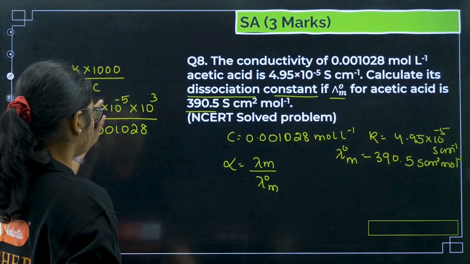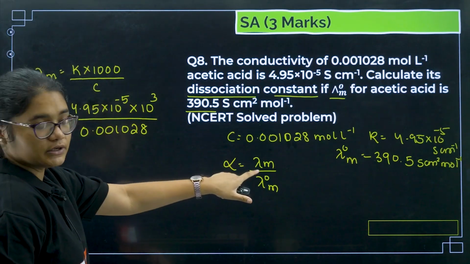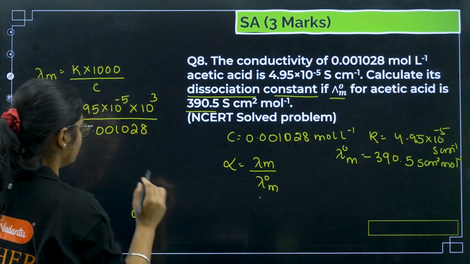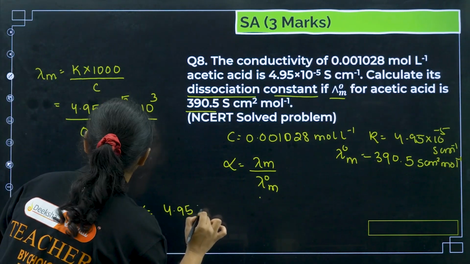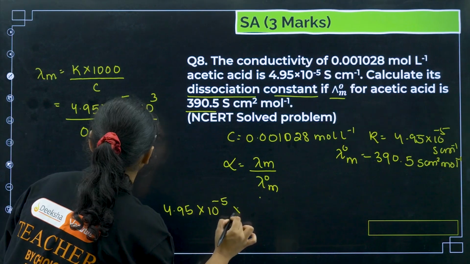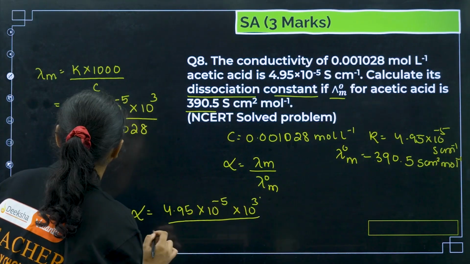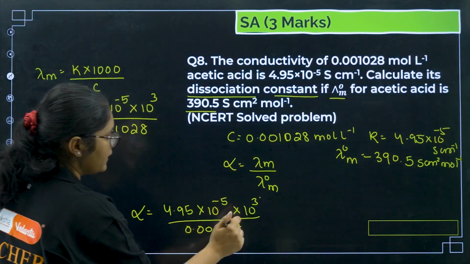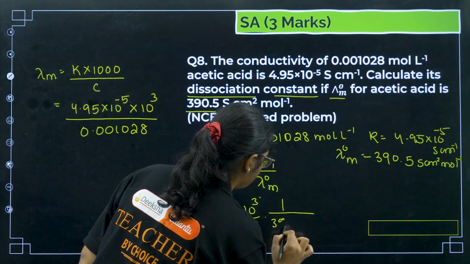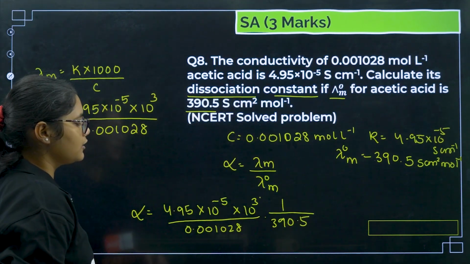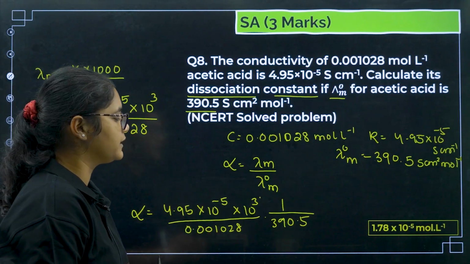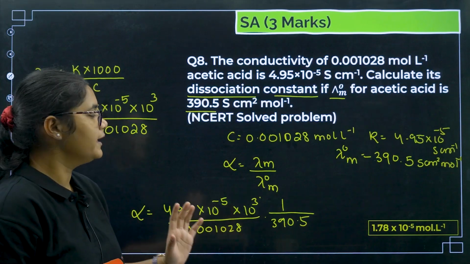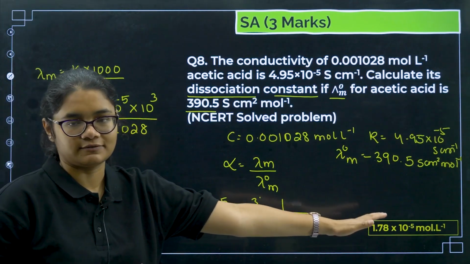Whatever value I get, I have to substitute here, and lambda naught m is already given, so alpha will be equal to 4.95 into 10 to the power of minus 5 into 10 to the power of 3, whole divided by 0.001028 into 390.5. If you substitute and calculate, you will get around 1.78 into 10 to the power of minus 5. Please check this calculation.